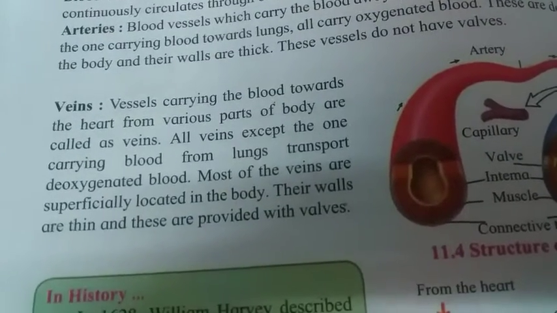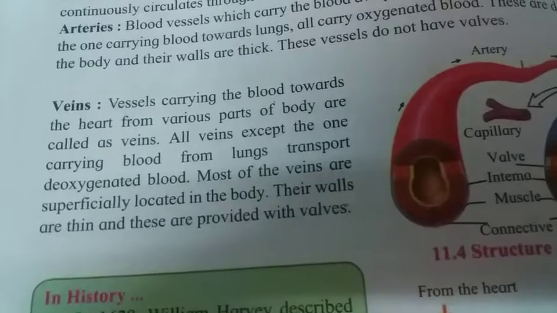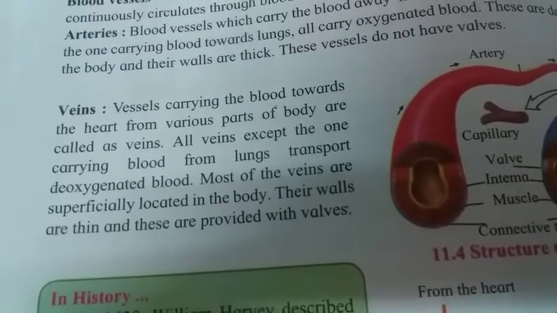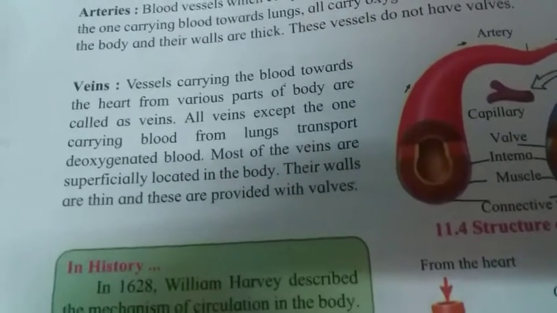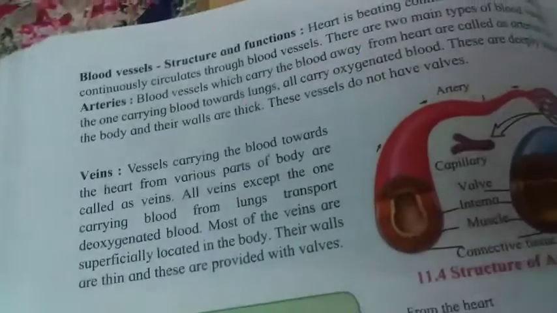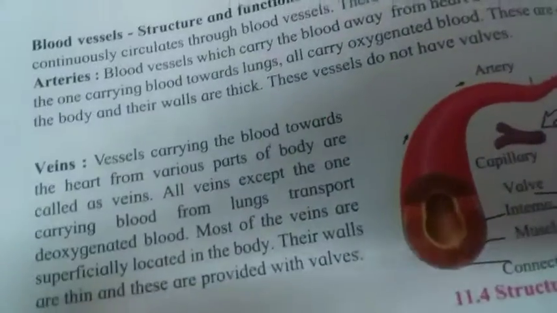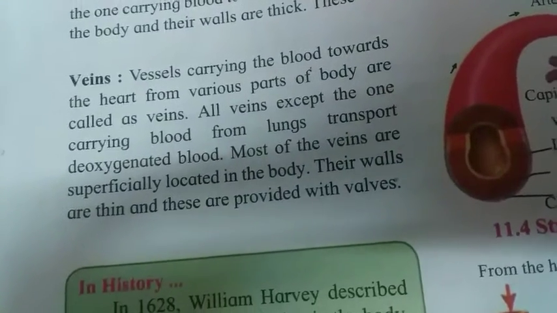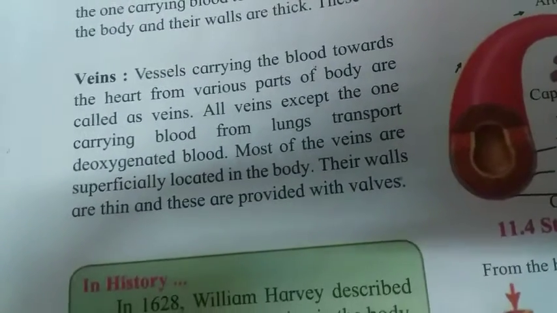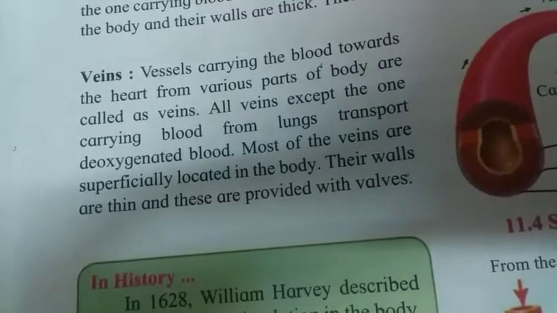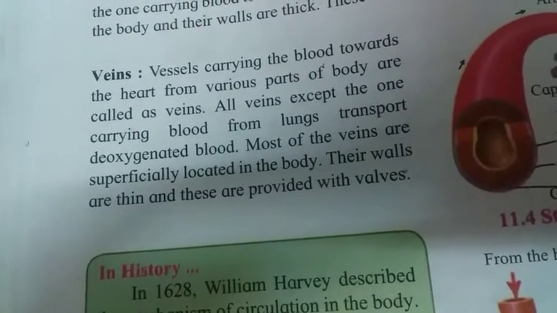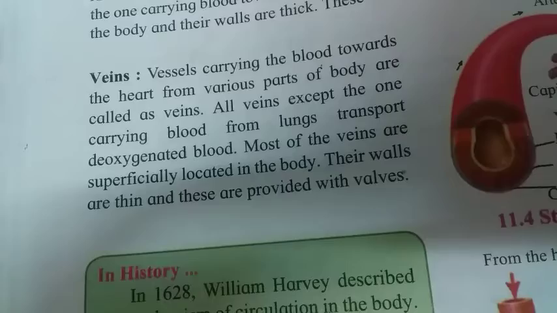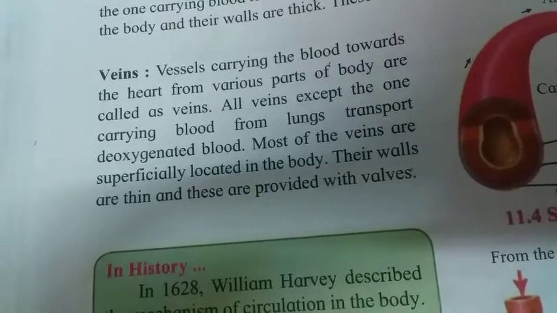Next come the veins. These vessels are carrying the blood towards the heart. What are they doing? They are carrying the blood towards the heart. And see, veins, except the one carrying the blood from the lungs, transport deoxygenated blood.